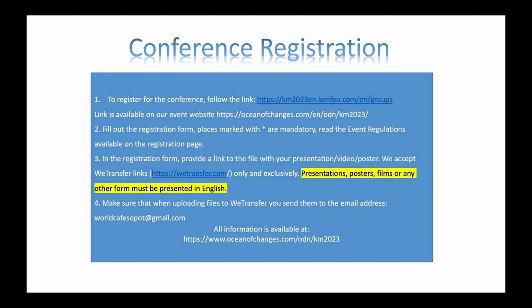Next, fill out the registration form. Remember that all of the polls marked with stars are mandatory. Read the event regulations available on the registration page. In the registration form, provide a link to the file with your presentation, video, or poster. We accept WeTransfer links only and exclusively. Presentations, posters, films, or any other form must be presented in English.